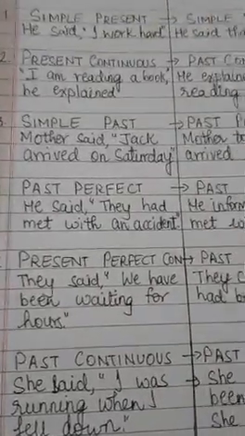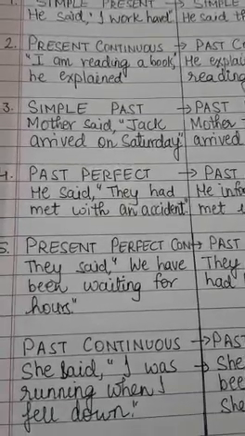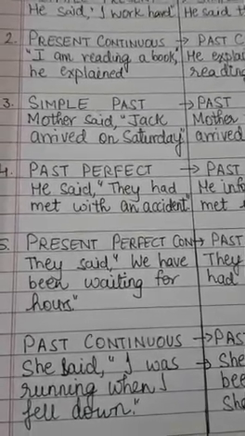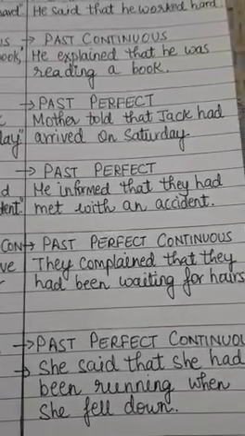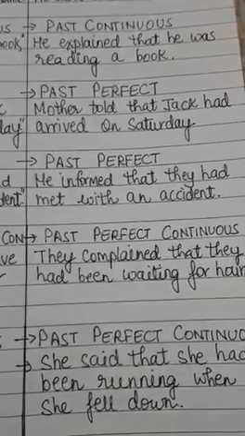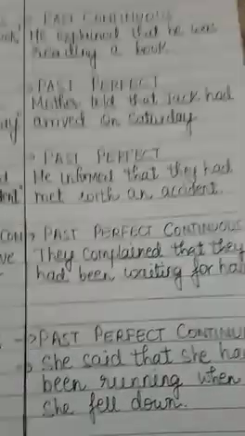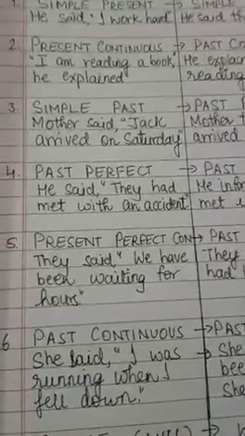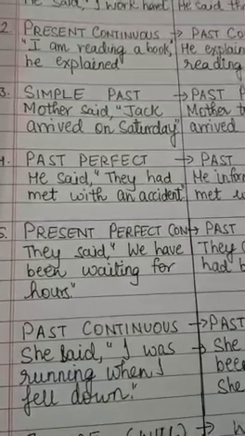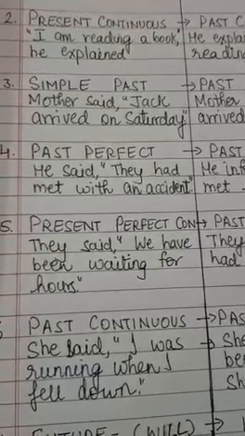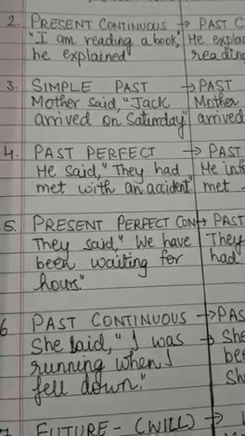Now let's see the present continuous tense. If the direct speech happens to be in present continuous, very simple. I am reading a book, he explained. That changes into past continuous. He explained that he was, notice this, he was reading a book. So this is past continuous. Now these two were easier. But what do we do when the original sentence, the direct speech, is itself in past tense? How do we change that?